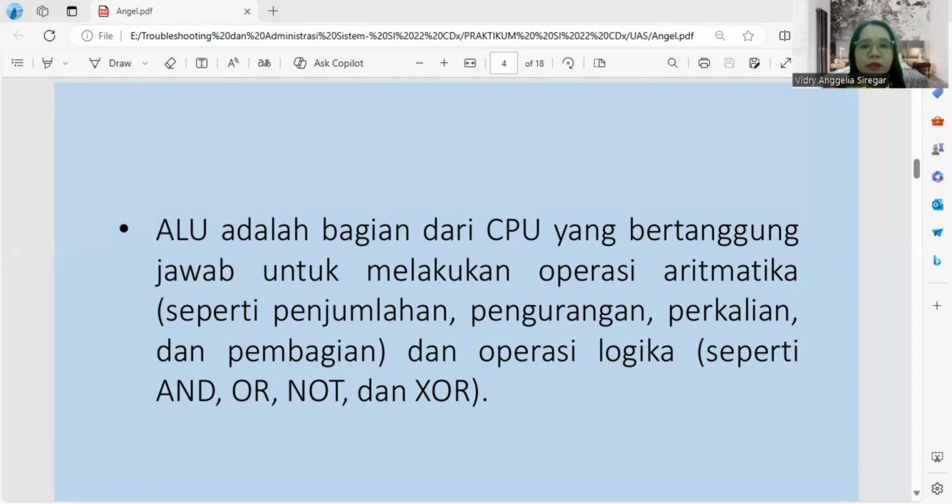instruction. The ALU receive data from CPU register, perform the requisite operation, and send the result back to the register for future processing or storage.